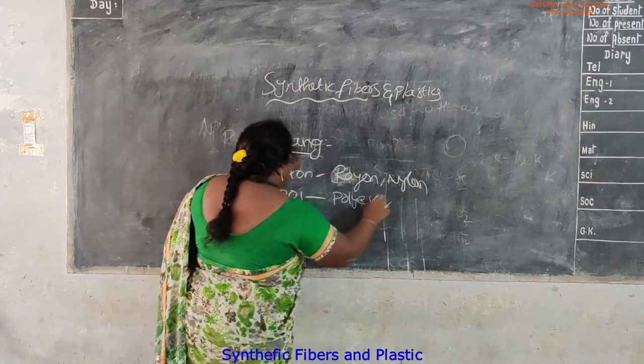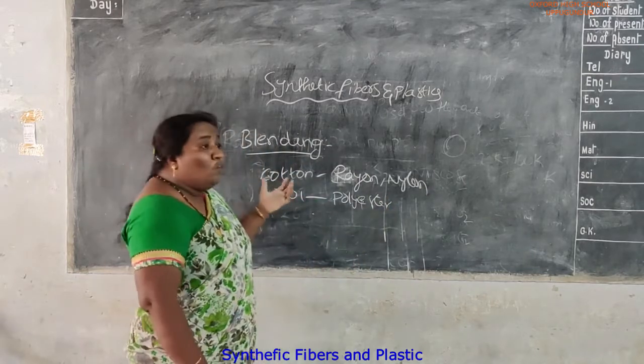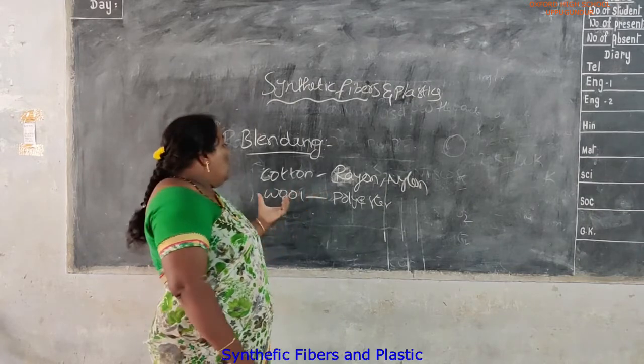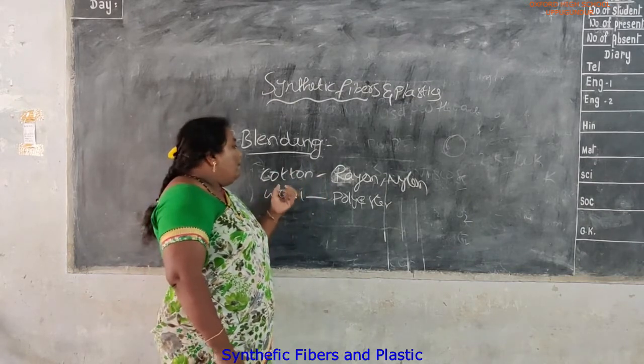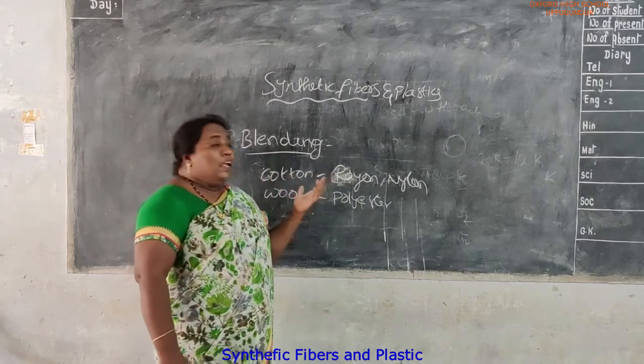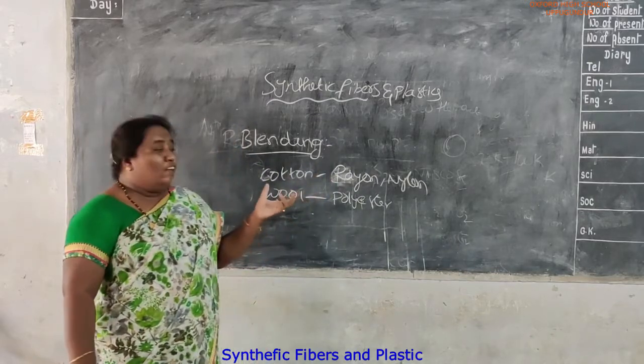Like that we can blend. When we are blending, we have to see the quantity of the first product and the second product. Not only simply blending, the properties of both fibers should be equal.